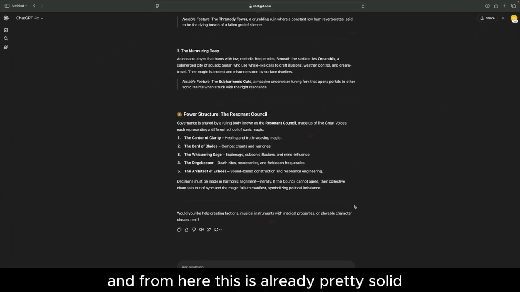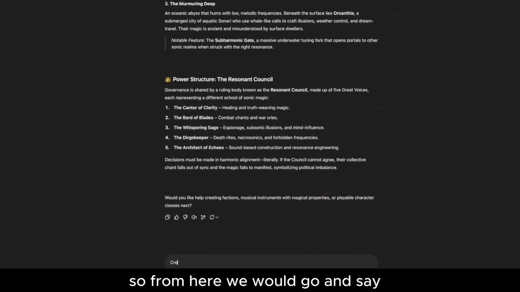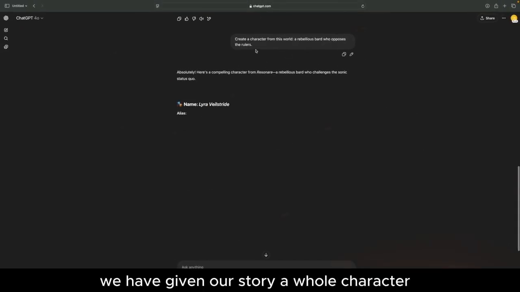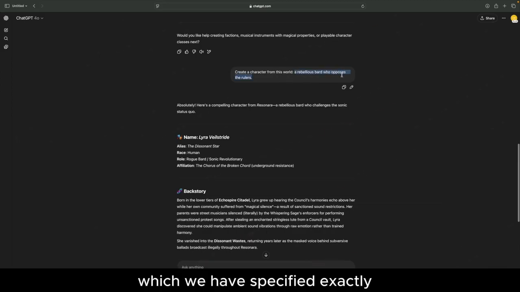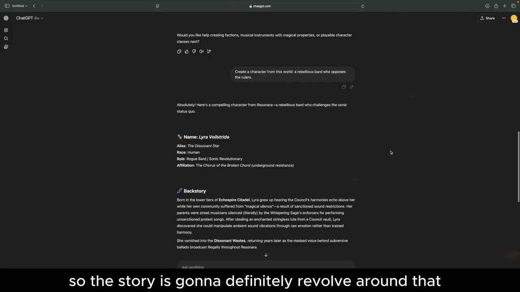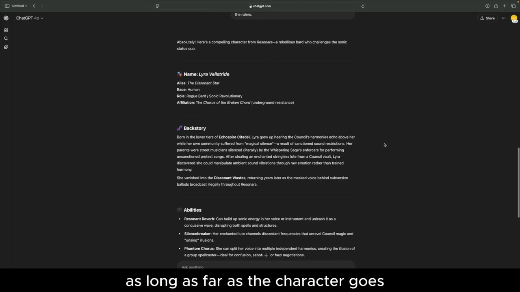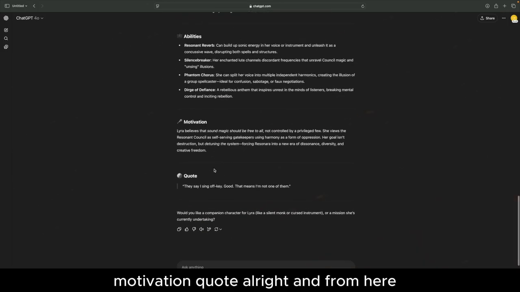And from here, this is already pretty solid. We can also add some depth with a character. So from here, we would go and say, create a character from this world. A rebellious bard opposes the rulers. And now with this prompt, we have given our story a whole character, which we have specified exactly what the character does. So the story is definitely going to revolve around that as far as the character goes. And we even have a name for it. We have backstory, abilities, motivation, quote.